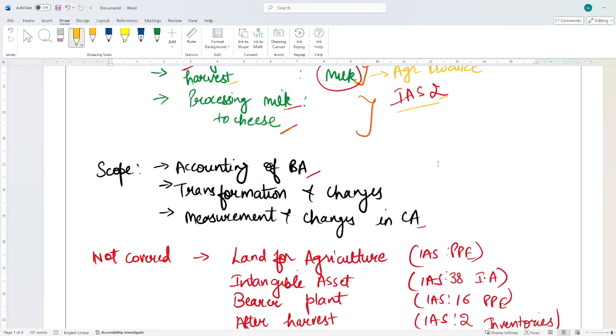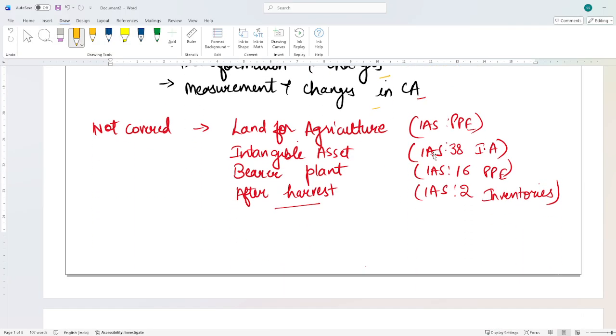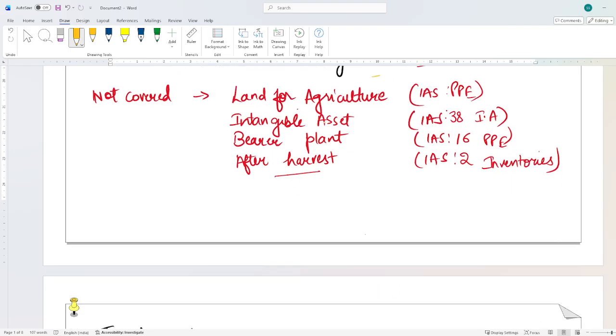What is the scope of this IAS? It will tell you the accounting of biological asset, transformation and changes, measurement and changes in your carrying amount. What are the specific exclusions from this IAS? Specific exclusions are land for agriculture.